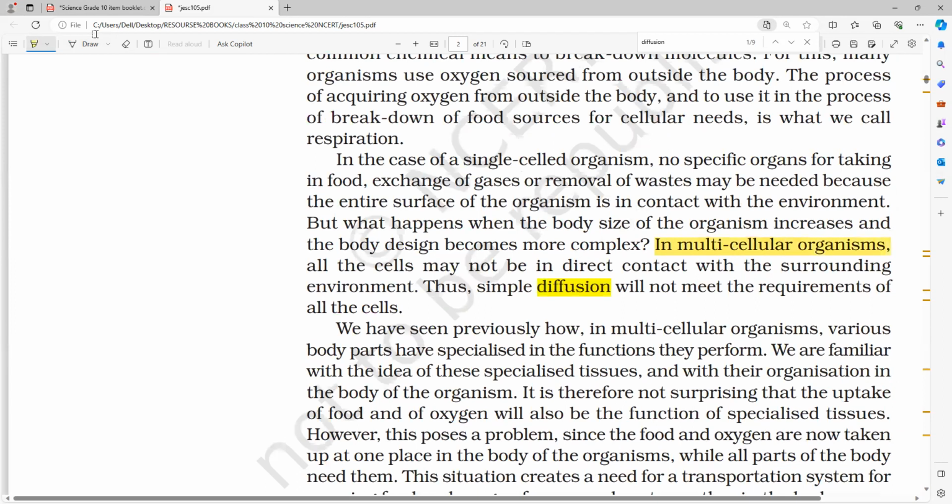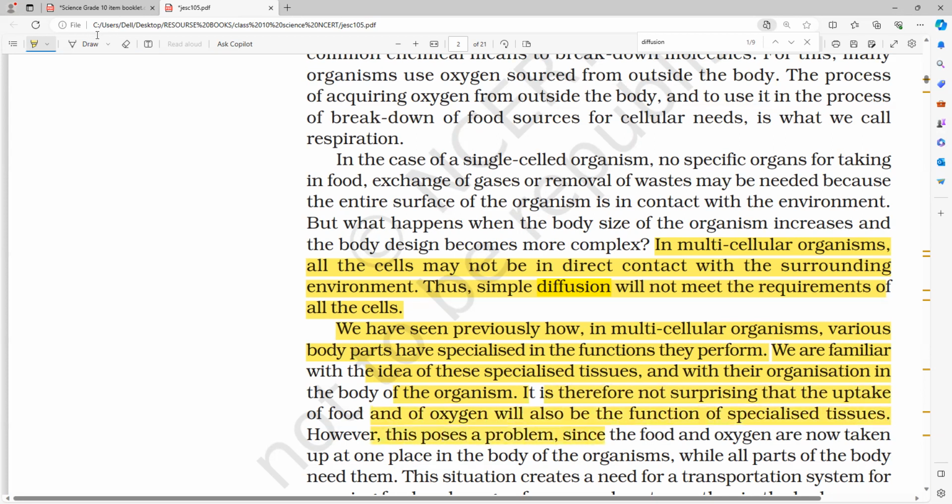In multicellular organisms, all the cells may not be in direct contact with the surrounding environment. So simple diffusion will not meet the requirement of all the cells. We have seen previously how in multicellular organisms various body parts have specialized in the functions they perform. So it is not surprising that uptake of food and oxygen will also be the function of specialized tissues.